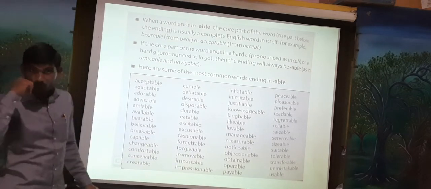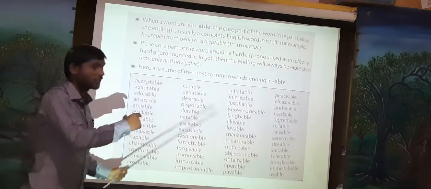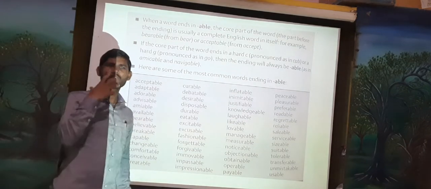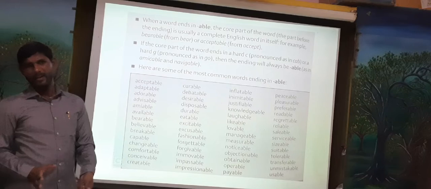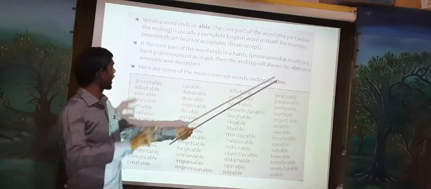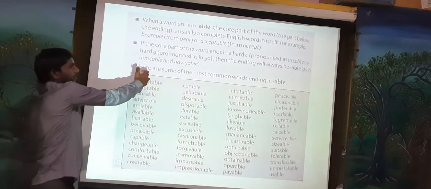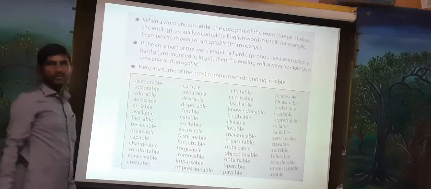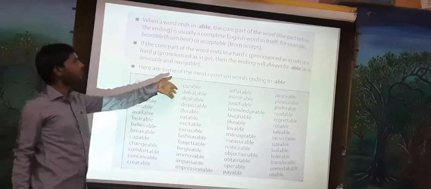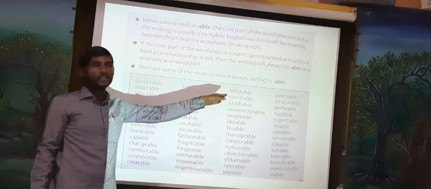When you use C or G, those letters are very hard when speaking, so you have to utilize able, as in amicable and navigable. So here are some of the most common words ending in able.